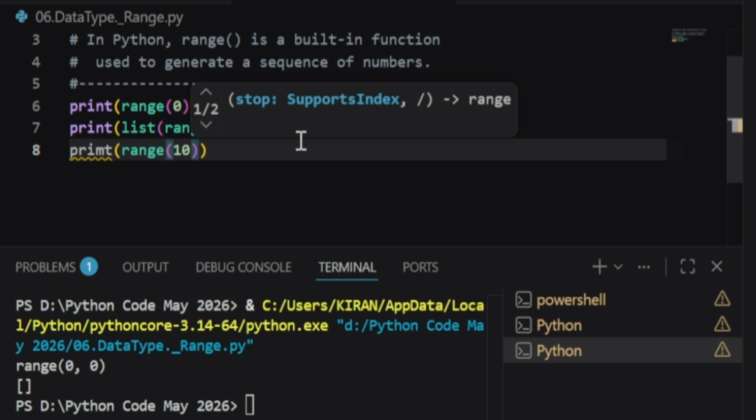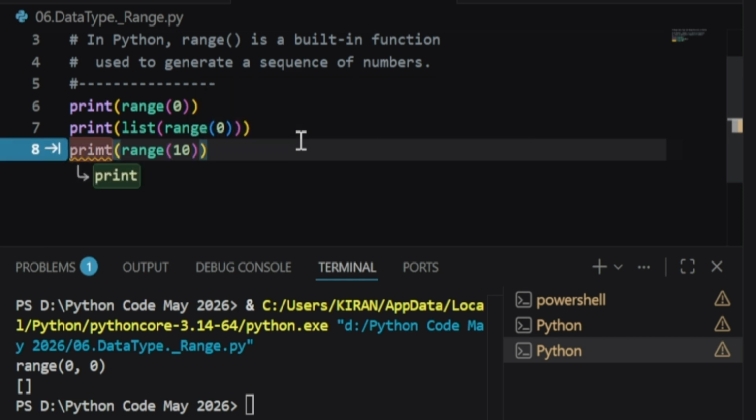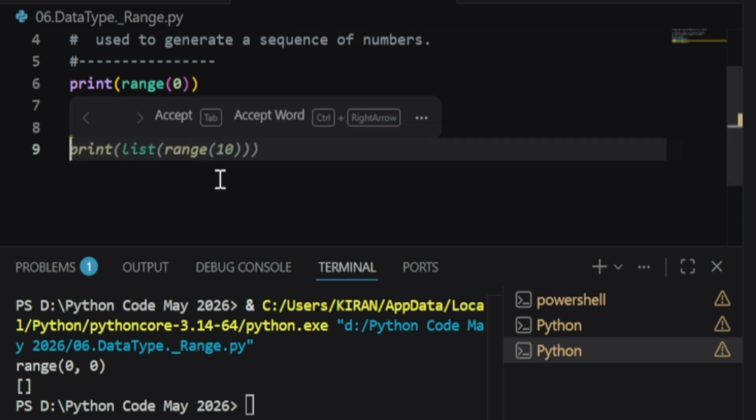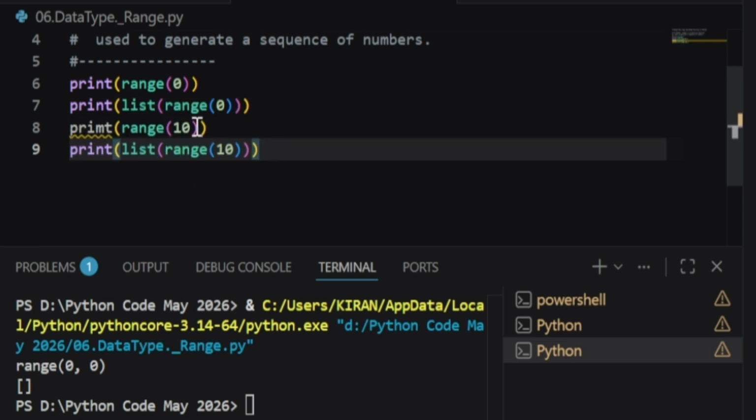Now print range(10). That means from 0 to 10. The range will be 0 to 10. If I print the list, it will print all the elements from 0 to 9. 10 means exclude the 10, up to 9. It gives me a range of 0 to 9.